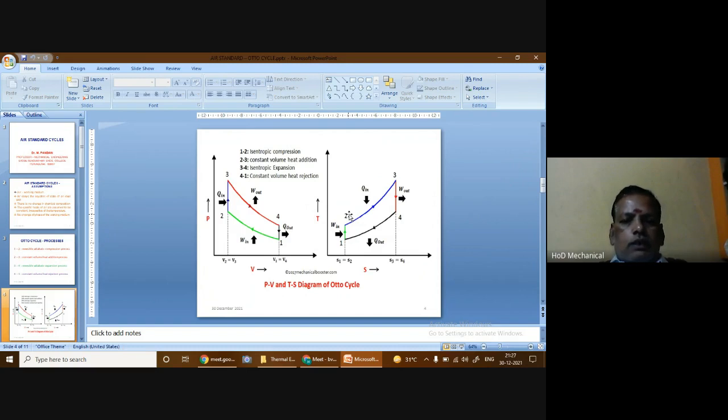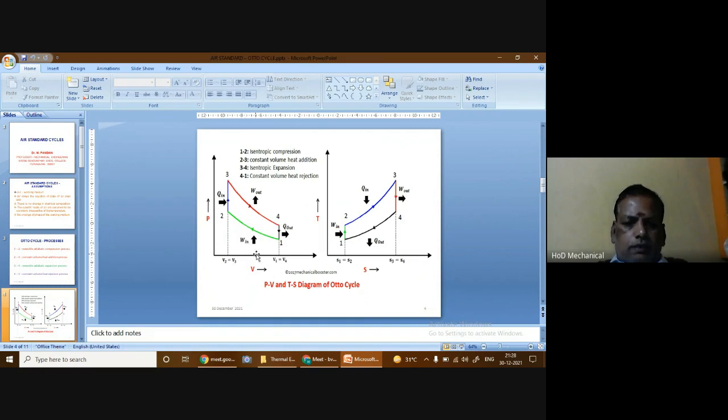The Otto cycle is the cycle by which IC engines, especially spark ignition engines, work. So it is an idealized cycle for spark ignition engines. Here we are seeing the pressure-volume and the temperature-entropy diagrams of the Otto cycle. The first one is the pressure-volume diagram.